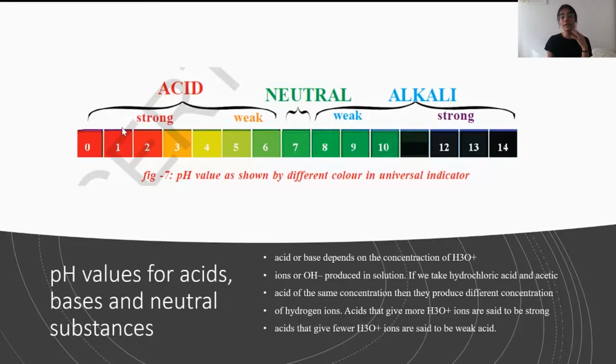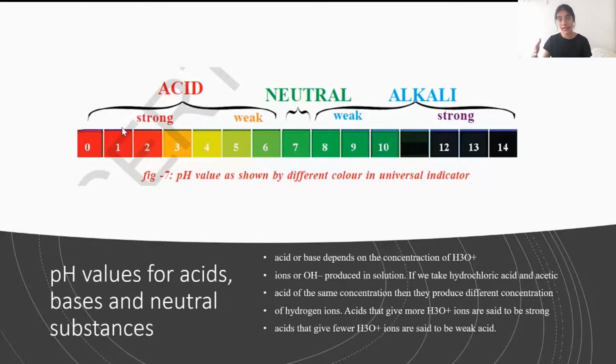That is how we are able to tell which is a stronger acid and which is a weaker acid. An aqueous solution of hydrochloric acid produces more hydronium ions as compared to acetic acid.